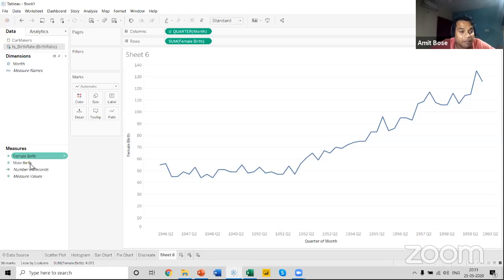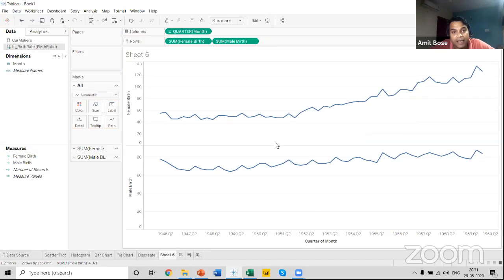So let me bring the male birth rate into the row shelf just beside the female birth, and we can see that both the line charts have been created, one for female and one for male. And you can see there is a segment that has been created.